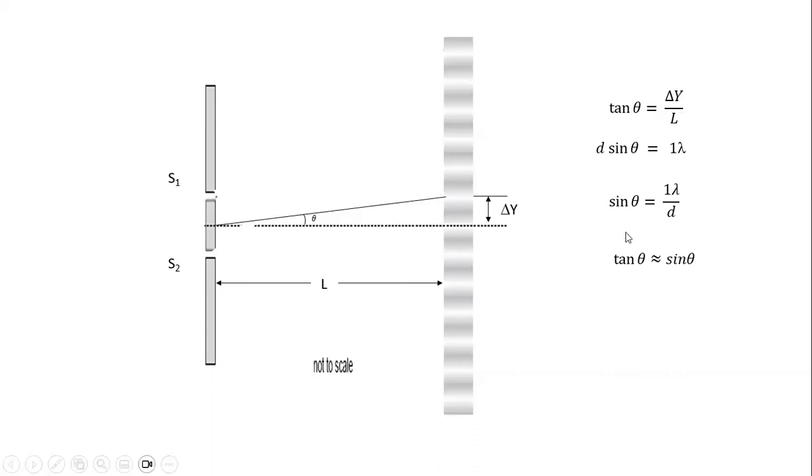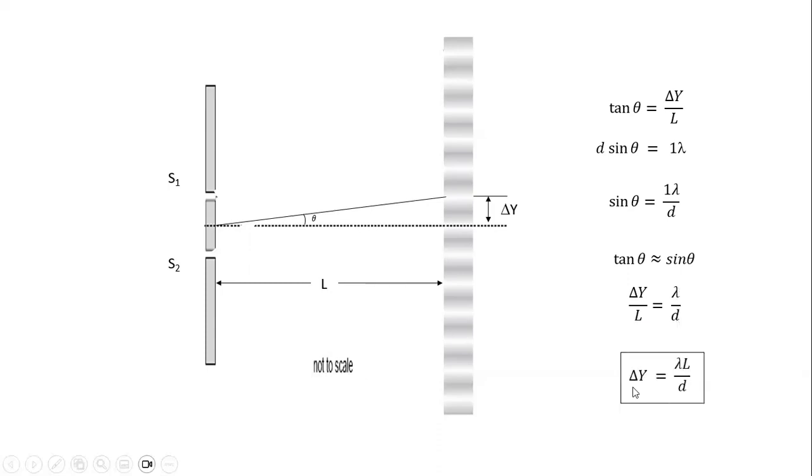When theta is very small, tangent theta is approximately equal to sine theta. If you key a small value of theta into your calculator, say 0.01 degrees, tangent is actually the same as sine of 0.01 degrees. This is true if theta is very, very small. So we can equate tangent theta to sine theta.